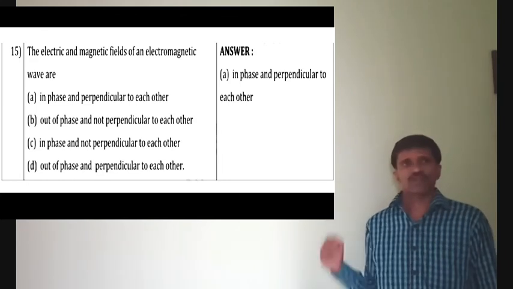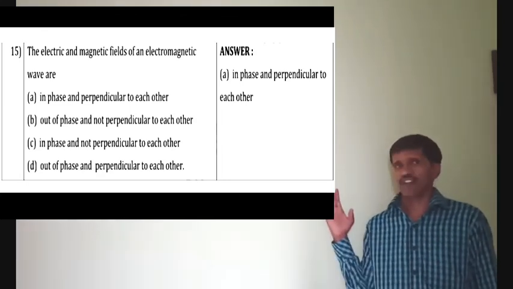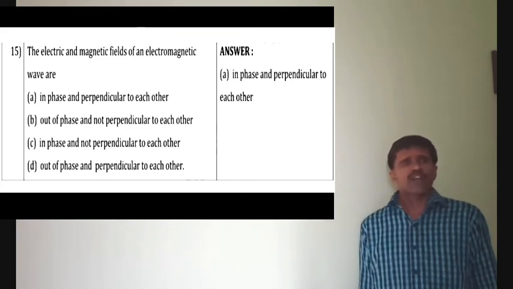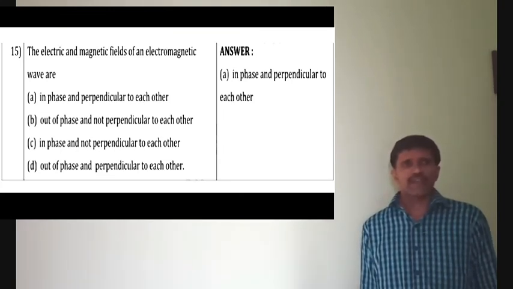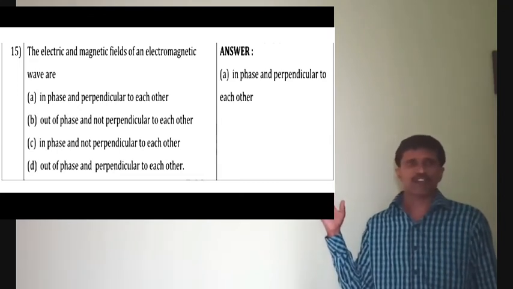Last one, 15th 1 mark question. The electric and magnetic fields of an electromagnetic wave are: first one, A, in phase and perpendicular to each other. That is the answer for 15th mark question.